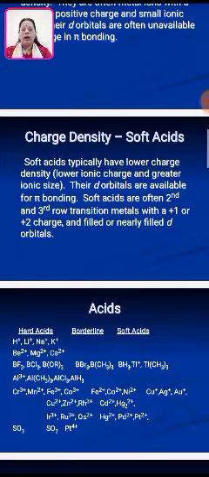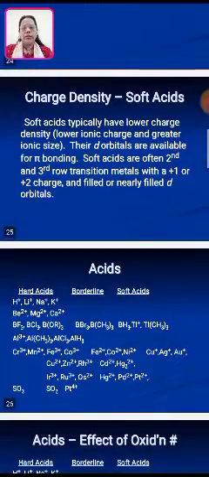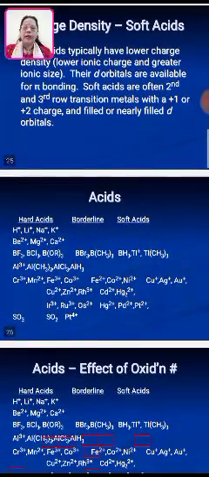Let us see the borderline categorization of the acids. Hard acids are shown in the table, along with borderline acids and soft acids. Hard acids tend to bind with hard bases and soft acids tend to bind with soft bases, but the borderline acids and borderline bases sometimes react with the harder or the softer bases.